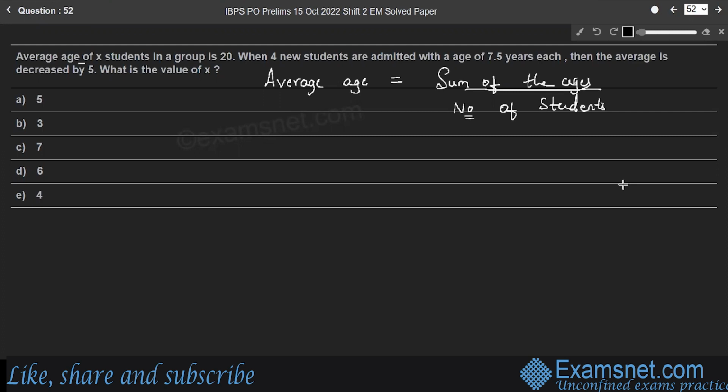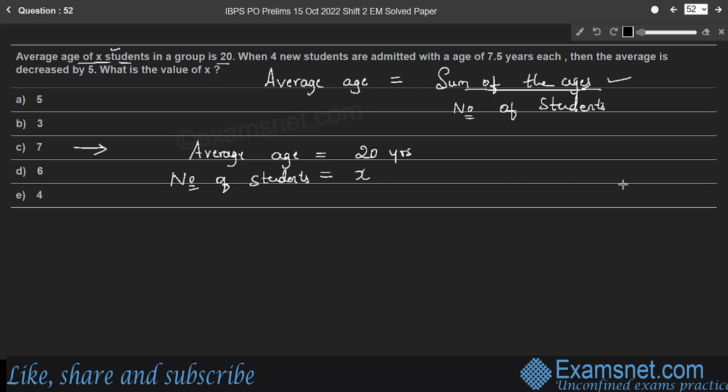Here, the average age of X students in a group is 20. So we'll consider the first case. Here, average age is equal to 20 years, right? And the number of students are X. So therefore, can we find the sum of their ages?